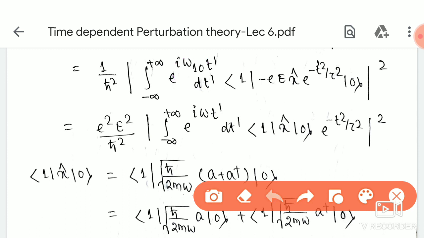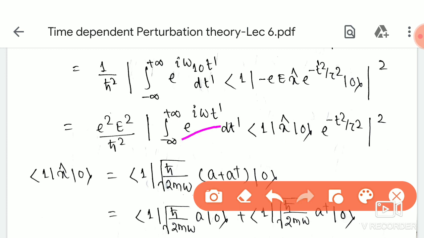E1 is the energy of the first excited state of the harmonic oscillator, minus E naught, the ground state energy, divided by h bar. So the first excited state has energy 3 by 2 h bar omega minus the ground state energy, h bar omega by 2, divided by h bar. You will get omega. So this is exponential i omega t dash.